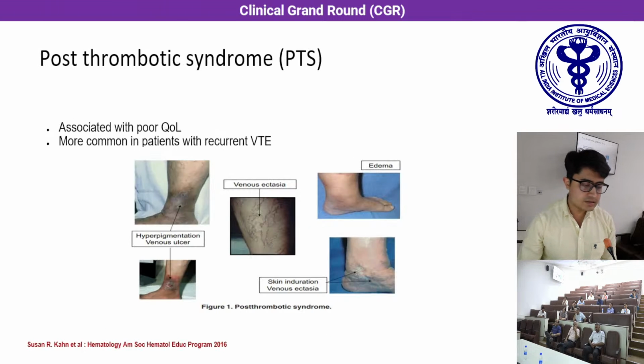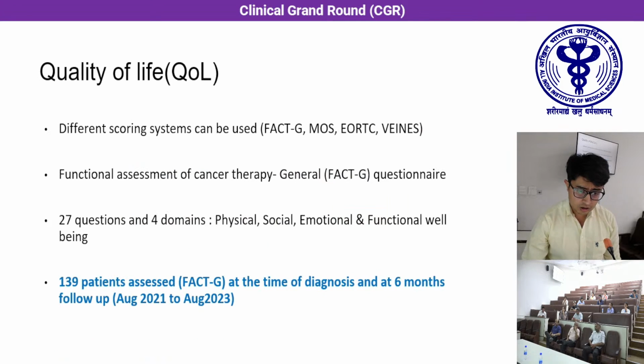Post-thrombotic syndrome, the incidence of this particular complication has been estimated to be around 30 to 50% overall. And it is a significant contributor to poor quality of life. And as I previously mentioned, cancer patients are at a higher risk of recurrent VTE, they may probably be even at a higher risk of post-thrombotic syndrome. And recurrent VTE is a risk factor for post-thrombotic syndrome, and post-thrombotic syndrome is a risk factor for recurrent VTE.